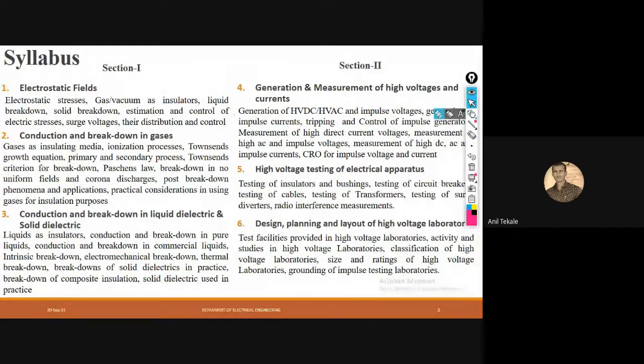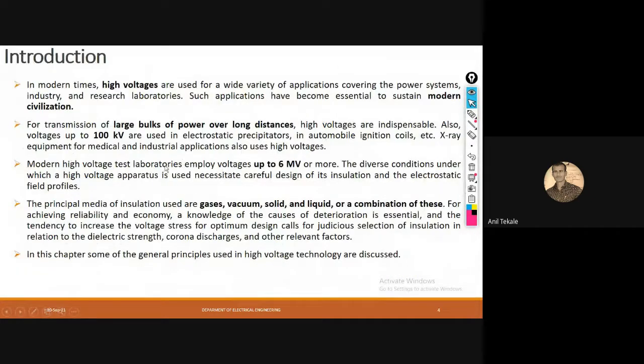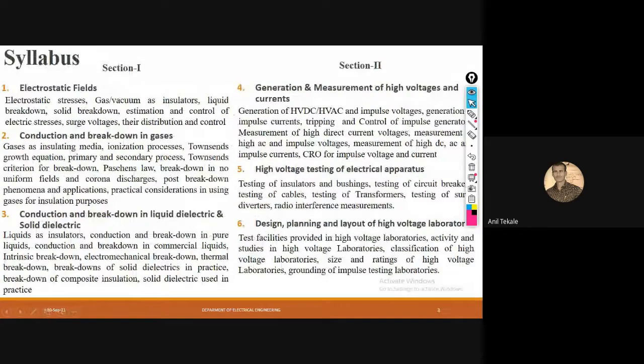Okay, fine. Let us go for the first unit, and as I told you, it is about the electrostatic field. So first thing, that is the electric field. Who will tell me what is meant by electric field? If you are not able to speak, you can post in the chat box also, but it will be more effective if you answer by unmuting your mic. Yes, anyone, can you tell me what is meant by electric field? Yes, Gayatri.